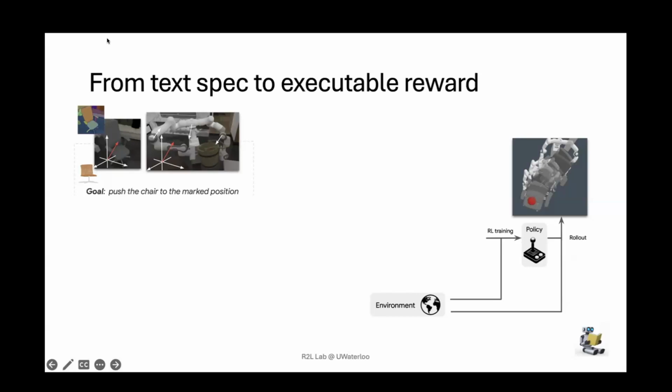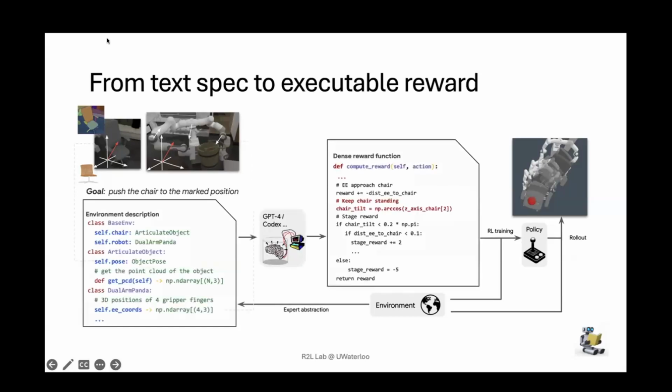What is hard here a lot of the time is actually specifying the reward function. So what are some good signs that the robot is pushing the chair to the marked position, for instance? It could be that you say, well, the chair is getting closer to the position, therefore we get positive reward, but maybe the chair is flipped upside down. So there are a lot of situations that you have to consider. And also we have to consider this for all sorts of different language instructions. So in general, it's very hard to build a general purpose reward function like this.